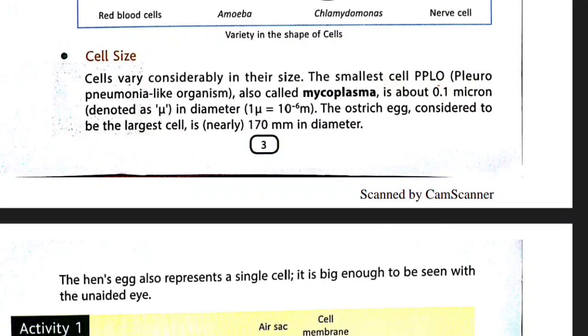Okay. So cell size. If we consider the cell of an amoeba, then it is microscopic. That means its size is very, very small.